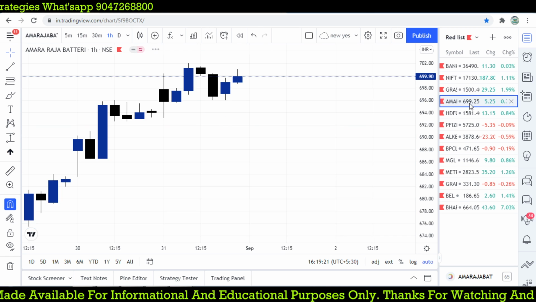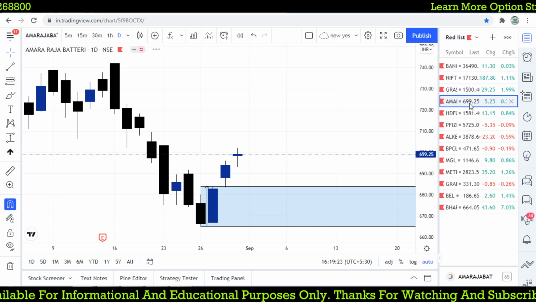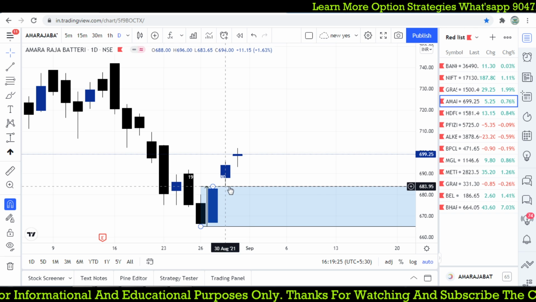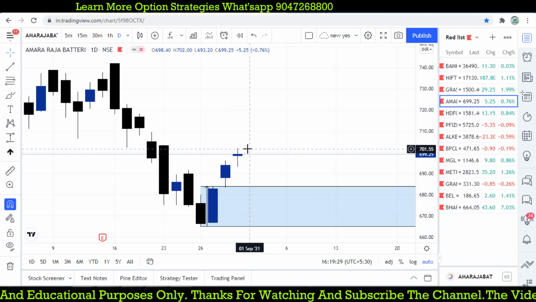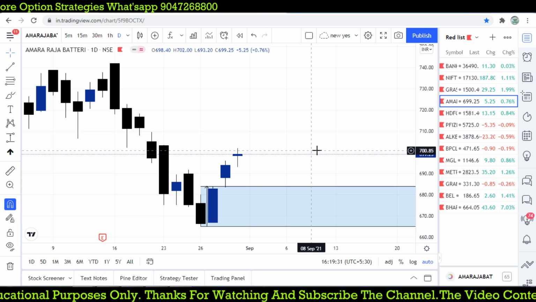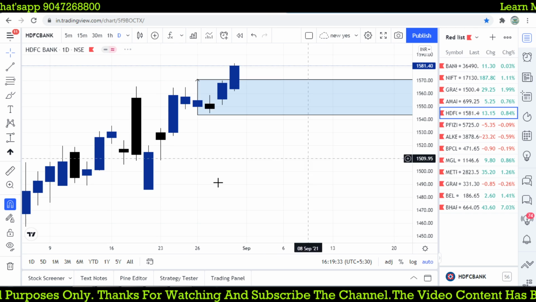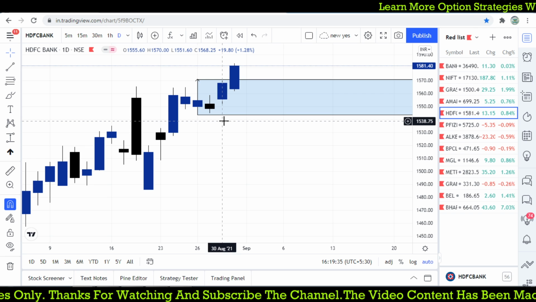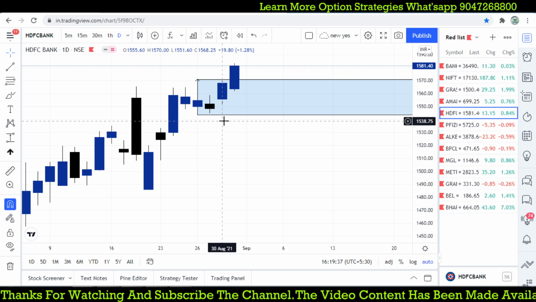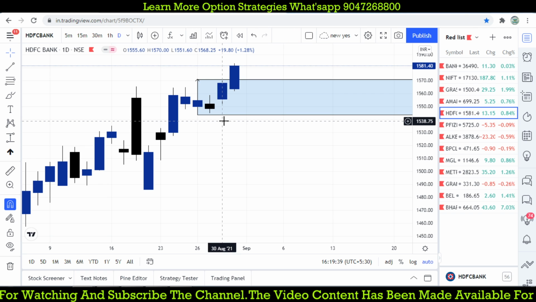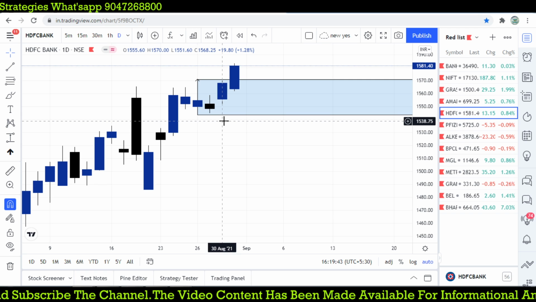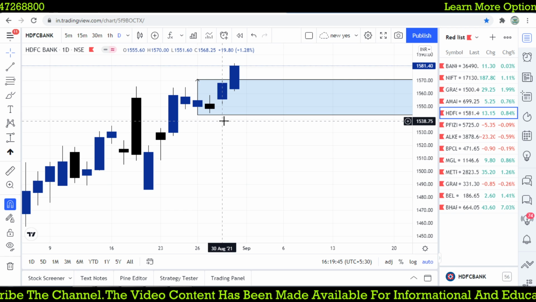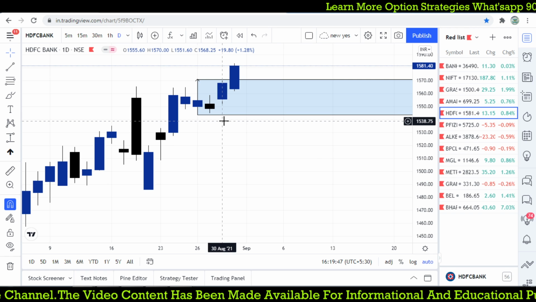And Amara Raja Batteries, that looks good on daily. Yesterday we got a buy around 684 and today near about 700. Hope you got to understand what is the power of the candlesticks. And HDFC we are focusing for a sell. Still now we didn't get a sell opportunity. No issues. So we are taking 3-4 stocks to take our trade. But someone not giving you an opportunity, someone triggers our stop loss. But the final result is what we are going to look at.